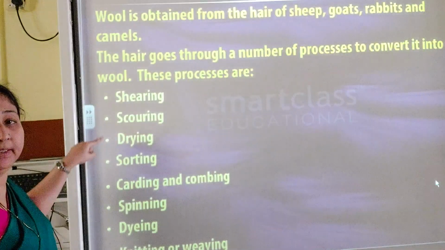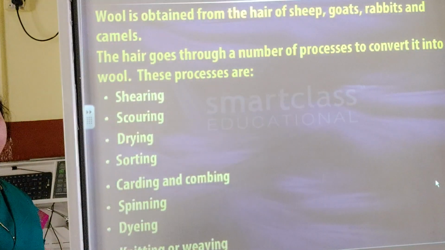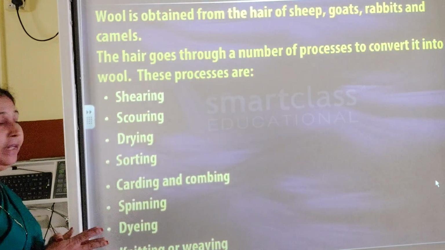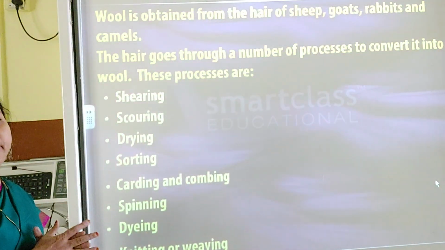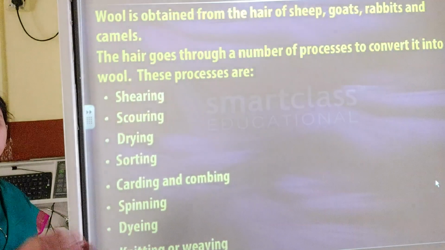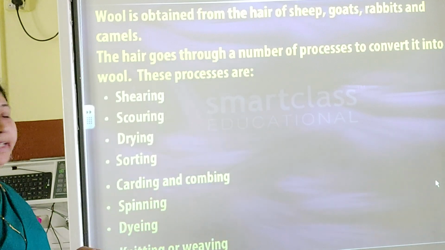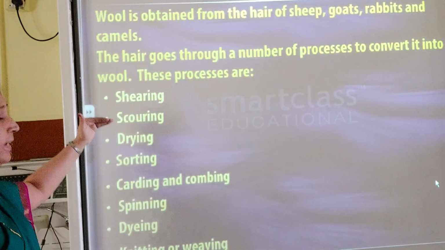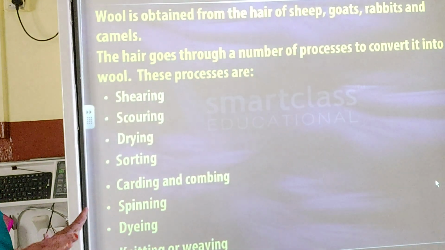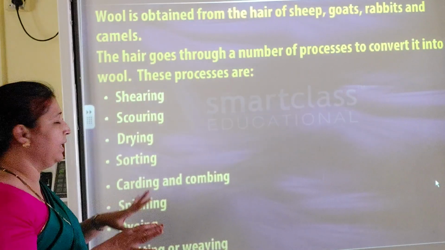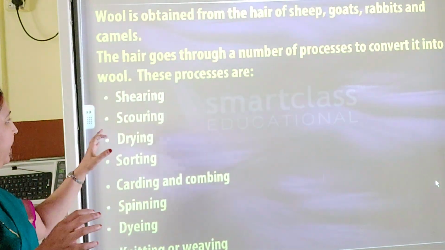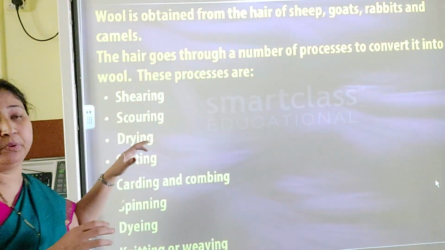Okay. So here now you have shearing. Shearing means what? When the animal completely has hair on its body, it is shaved. So it is shaved only in which season? In the hot season. So what they do, they remove all the hair along with the soft skin and it is shaved, and after that the hair is taken and that is sorted out. It is kept for the drying and all, and it will dry off and then they will see which is the good hair for converting it into the wool.